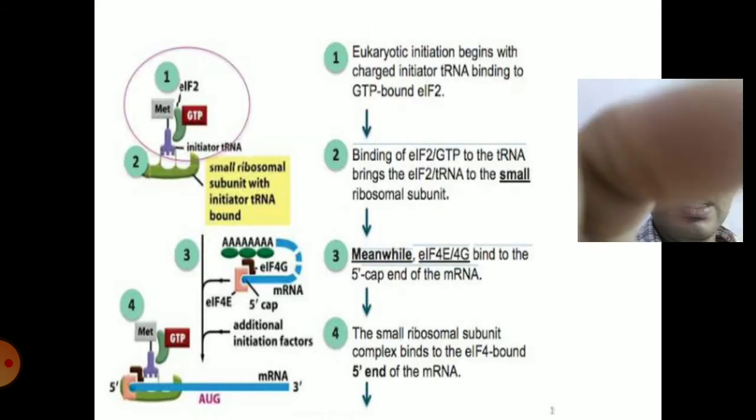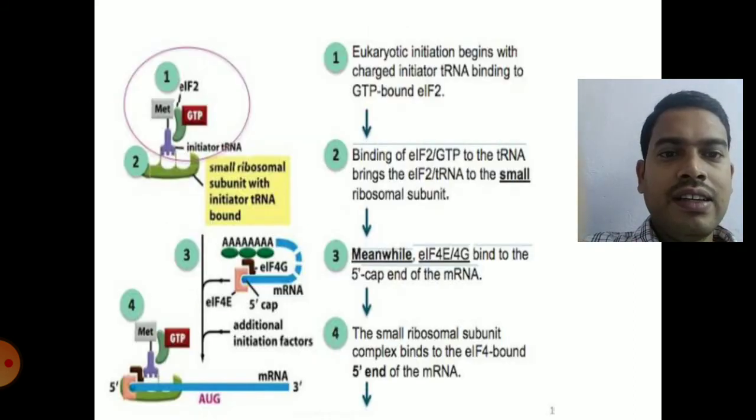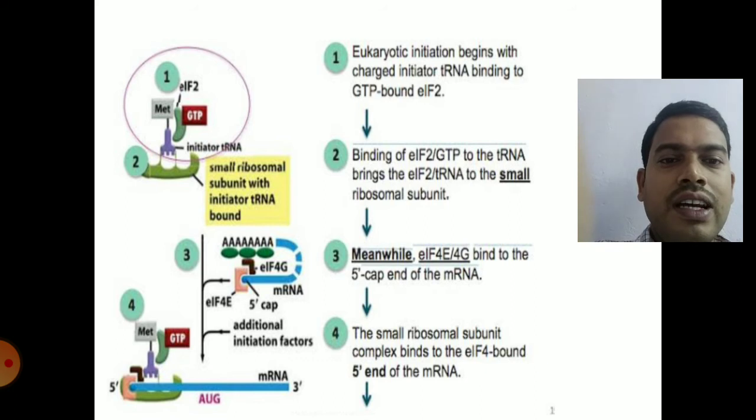So the next one is eukaryotic translation. So here in the initiation process of eukaryotic translation, you can clearly see the smaller ribosomal subunit having the initiator tRNA, that is methionine tRNA, whereas in the case of prokaryotes it is formyl methionine tRNA.